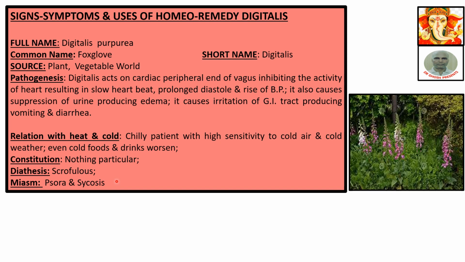Pathogenesis. Digitalis acts on the cardiac peripheral end of the vagus, that is the vagus nerve, inhibiting the activity of the heart, resulting in slow heartbeat, prolonged diastole, and rise of blood pressure. It also causes suppression of urine, producing edema. It causes irritation of the gastrointestinal tract, producing vomiting and diarrhea.